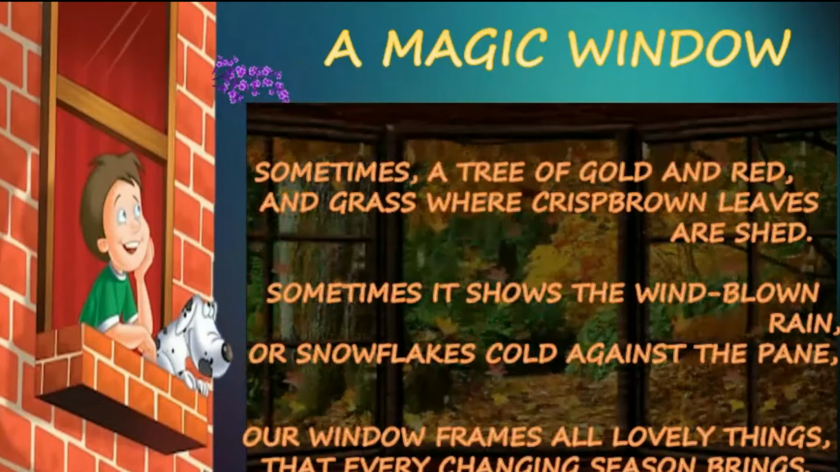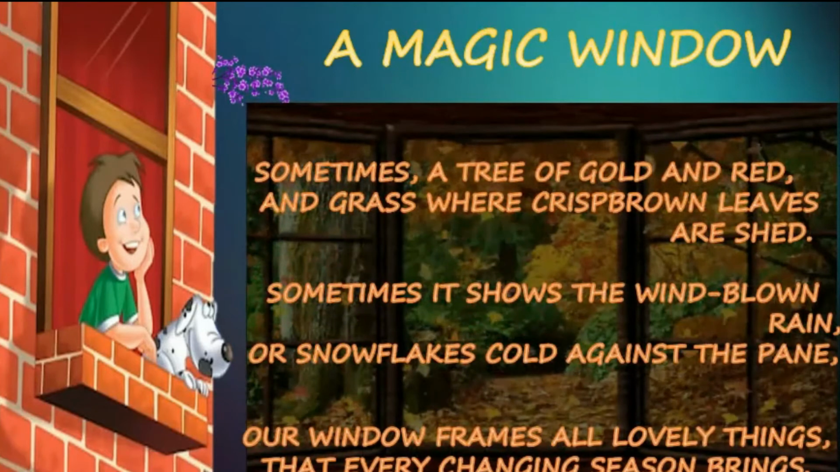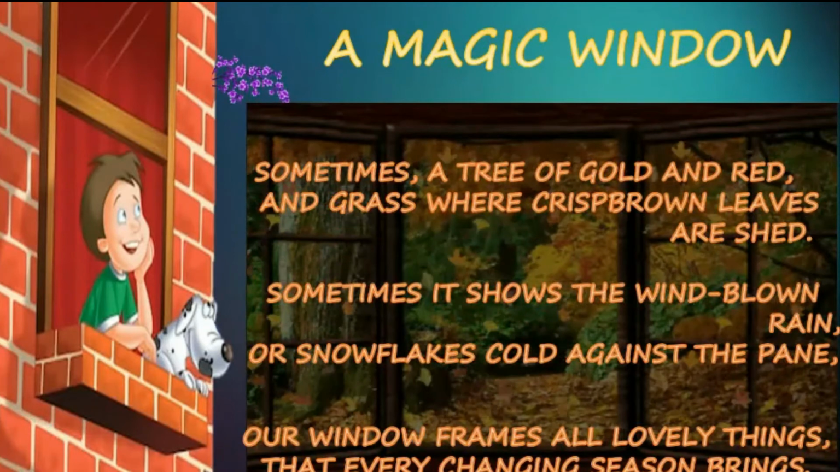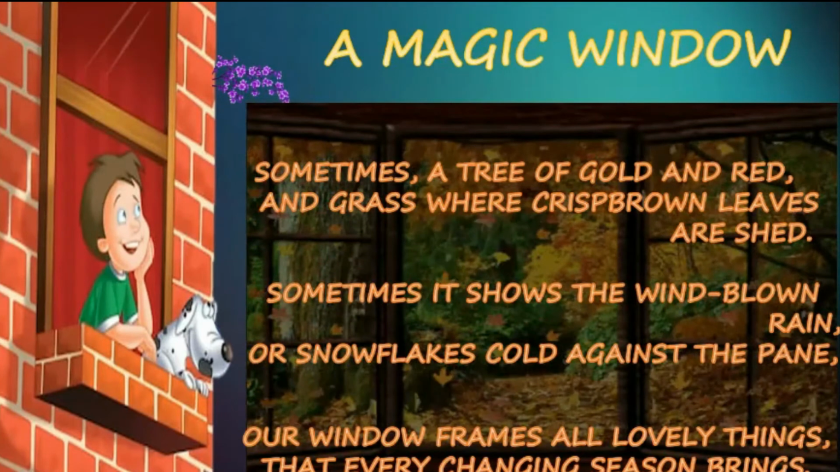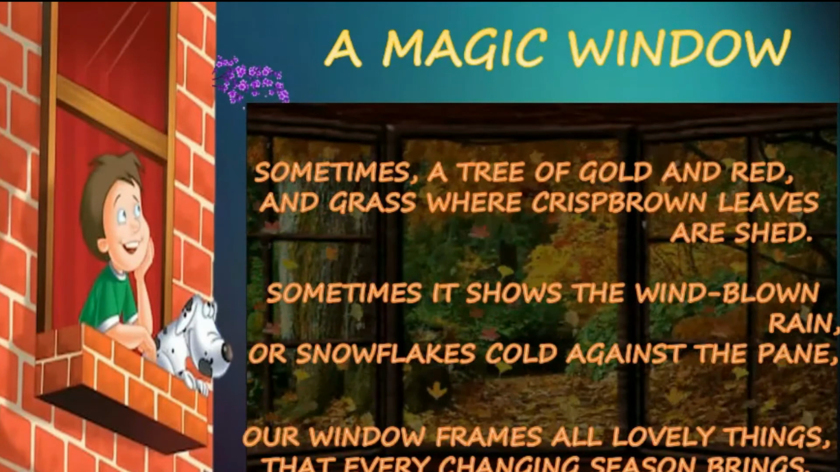Sometimes a tree of gold and red, and grass where crisp brown leaves are shed. Sometimes it shows the wind-blown rain or snowflakes cloud against the pane. Our window frames all lovely things that every changing season brings.